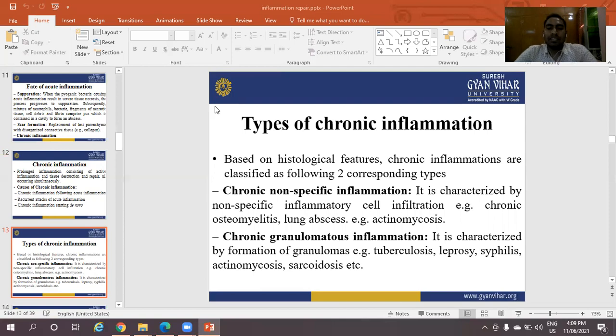Chronic granulomatous inflammation is characterized by the formation of granulomas. Examples: tuberculosis, leprosy, syphilis, actinomycosis, sarcoidosis, etc. These are the chronic granulomatous infections that cause the diseases tuberculosis, leprosy, syphilis, and actinomycosis.